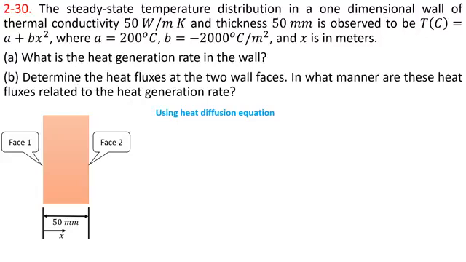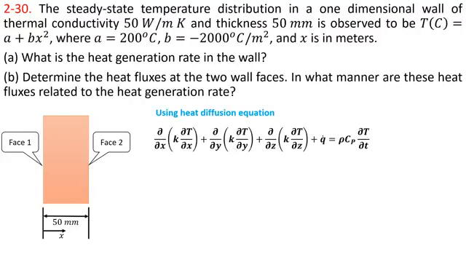Using the heat diffusion equation, del over del x of k del T over del x plus del over del y of k del T over del y plus del over del z of k del T over del z plus q dot is equal to rho c p del T over del t, where k is the thermal conductivity, q dot is the internal heat generation, rho is the density, c p is the specific heat.